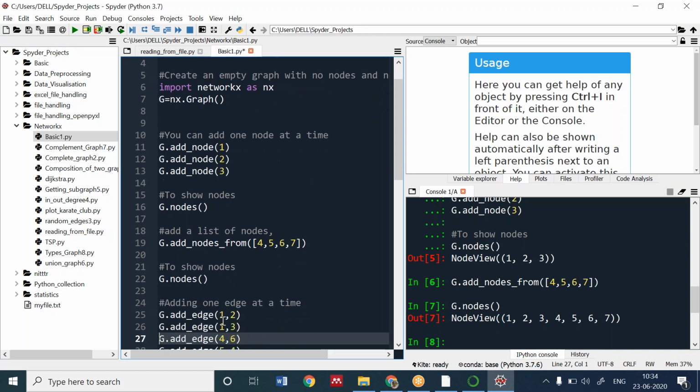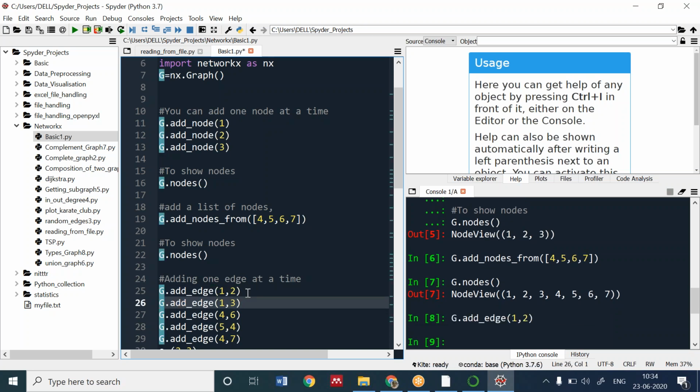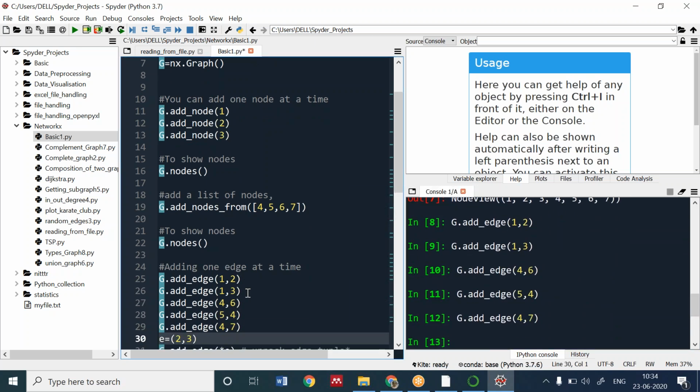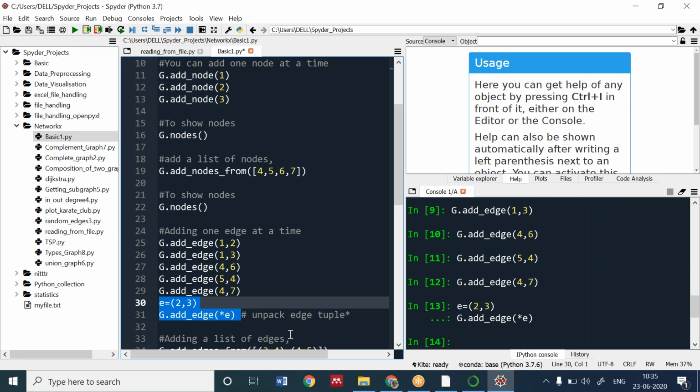Next, if I want an edge between 1 and 2, what is the function to add the edge? Add underscore edge. And I'm adding an edge between 1 and 2. Then I'm going to add an edge between 1 and 3, 4 and 6, 5 and 4, 4 and 7. I can add the edge like this also. I can use 2, 3 as in sets, then I can add this in the add. You can have this like this also, or you can directly use it. It's another way of using it.